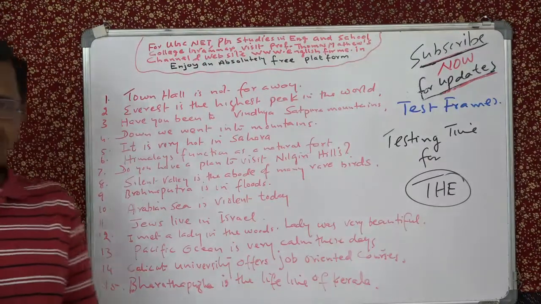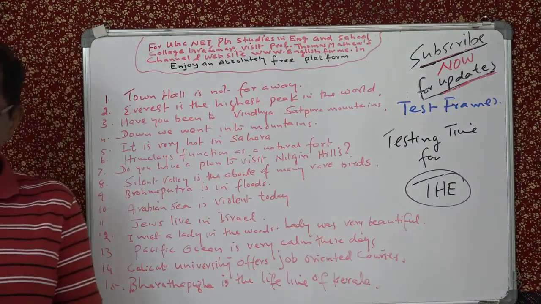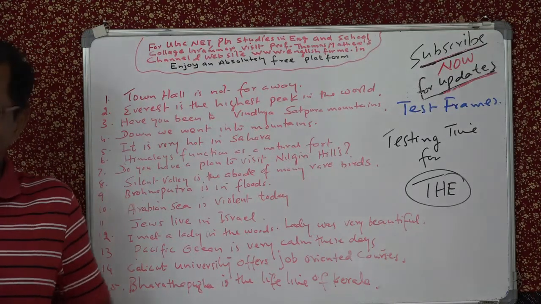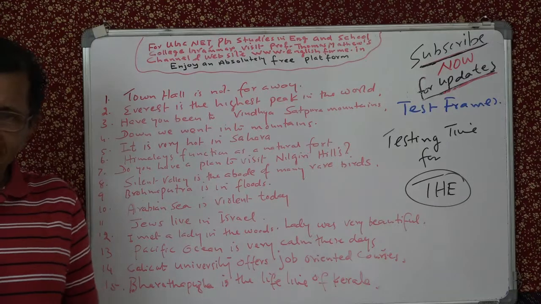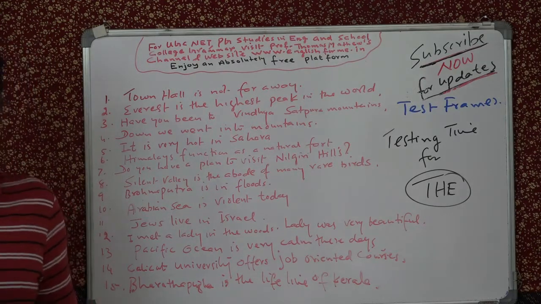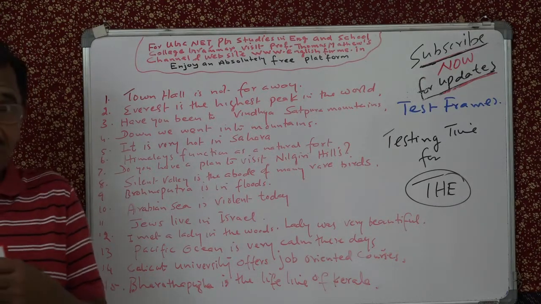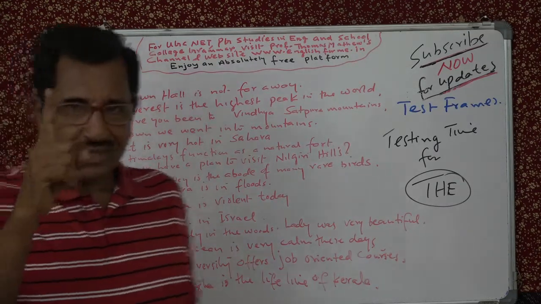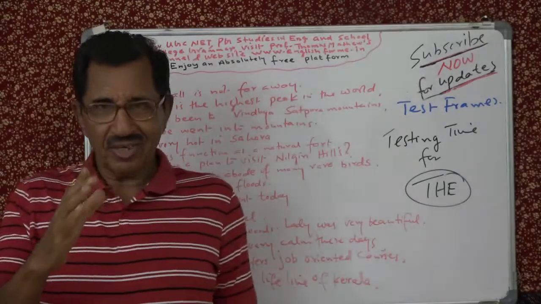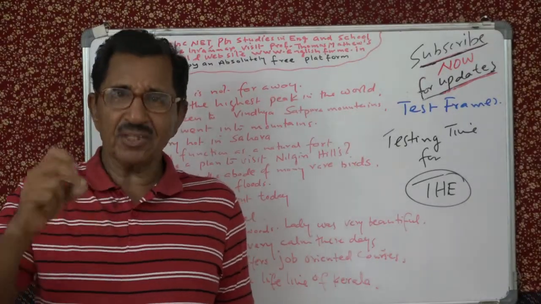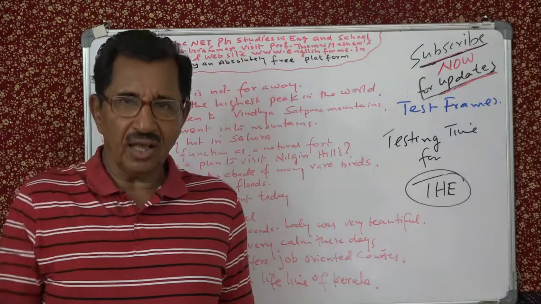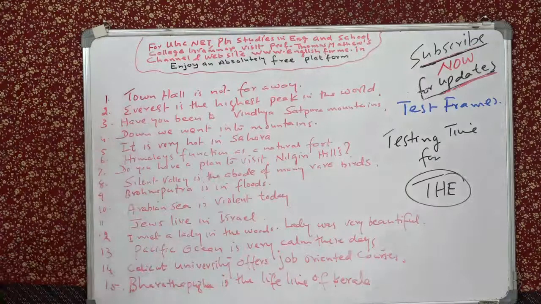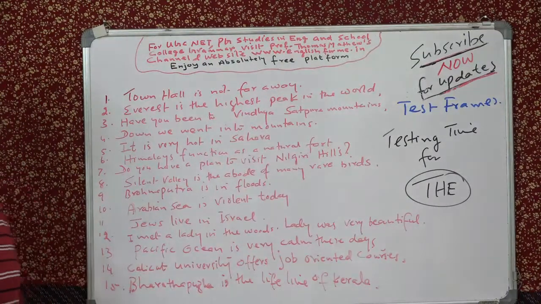You will see that many of these sentences, some of them you can use the, some of them you cannot use. Which one you are going to use the, which you should not use the, depends on your knowledge of what we have been doing so far. You remember, no? A plural noun representing the inhabitants of a whole country, you use the. For example, we said the French, etc. You have seen all these things, and therefore now go straight into the test.